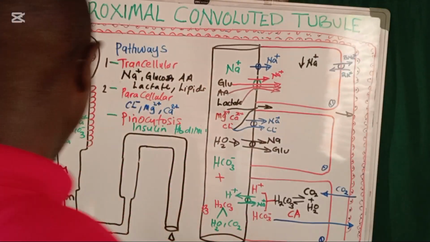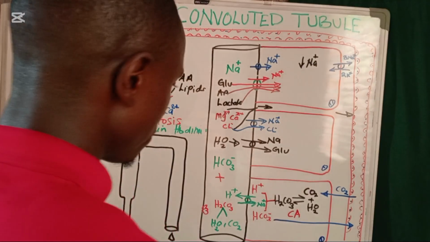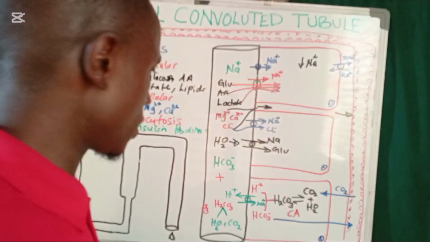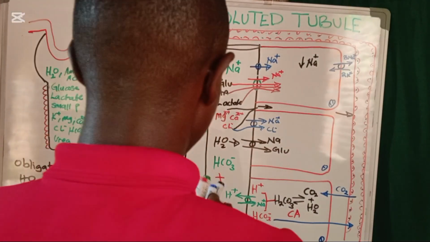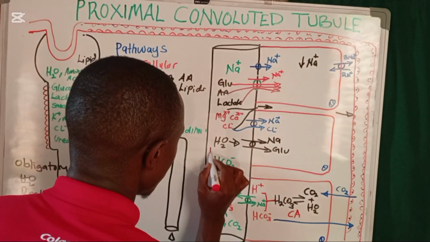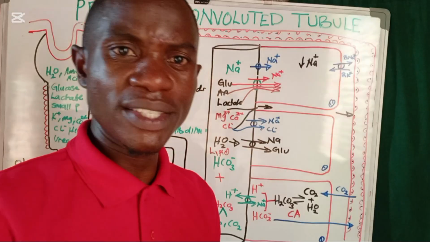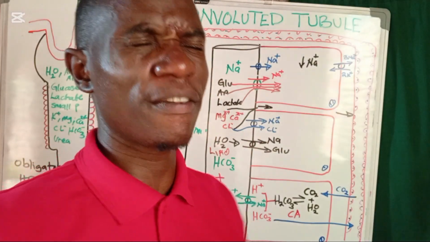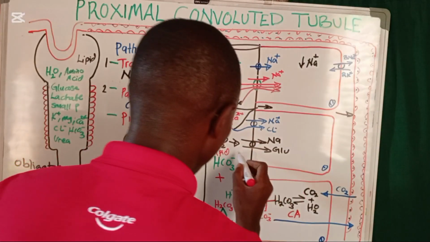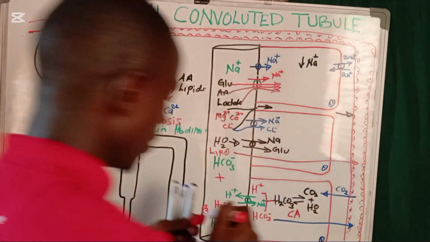Okay, we said it is called obligatory water reabsorption. Now, we want to look at how about lipids. For lipids, it is the very simplest way of how it's going to get reabsorbed. And of course, when we talk about the lipids, they are lipid bilayer. They are very friendly. So now these lipids, they are just going to cross the lipid bilayer and finally they find themselves into vessels.